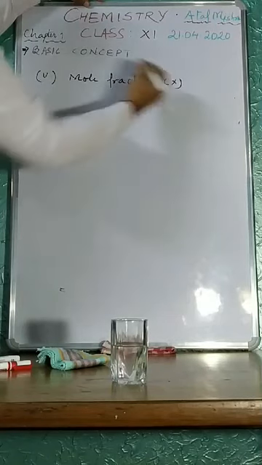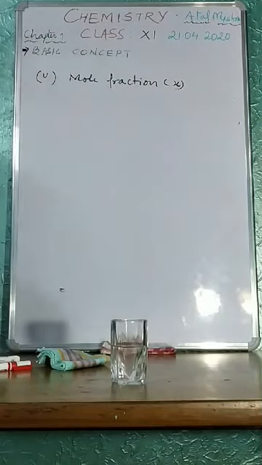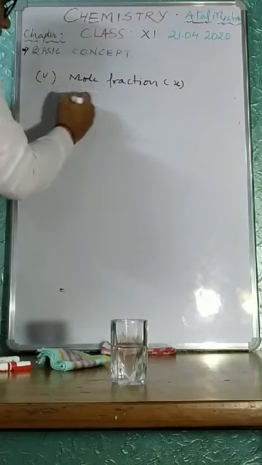I can express mole fraction with the symbol x. So mole fraction is what?